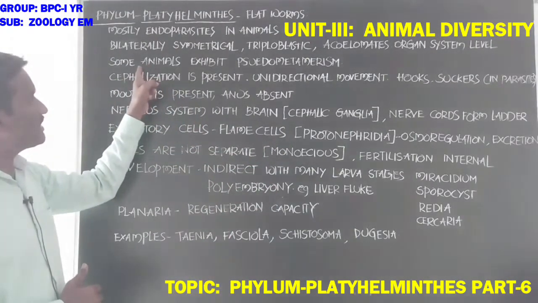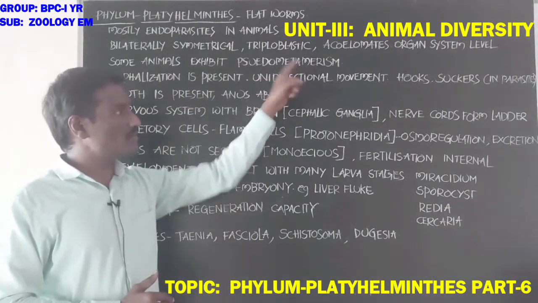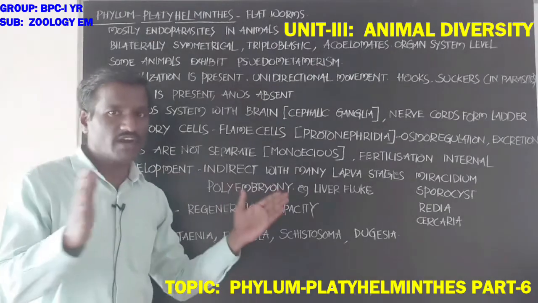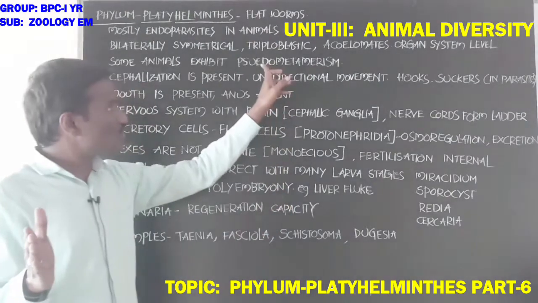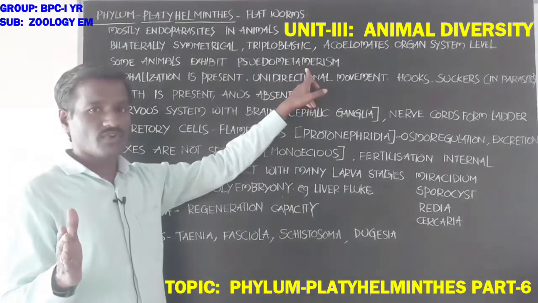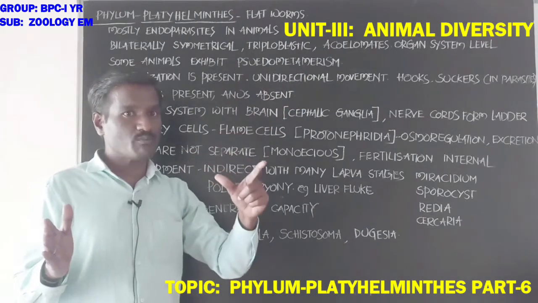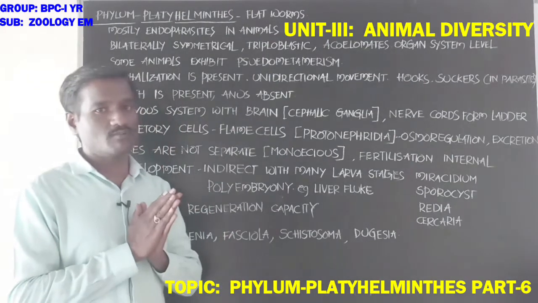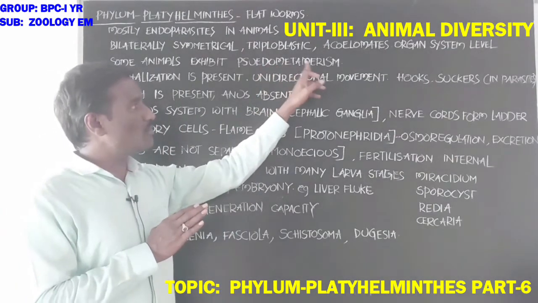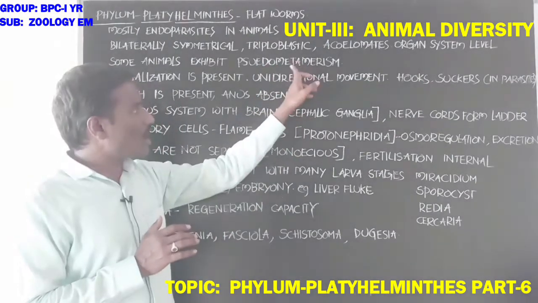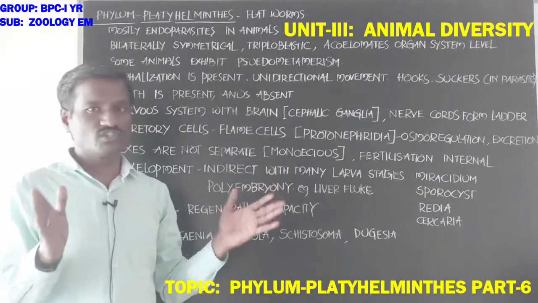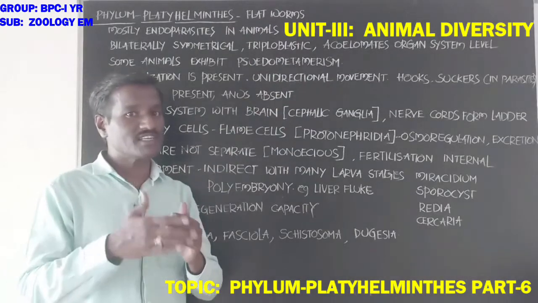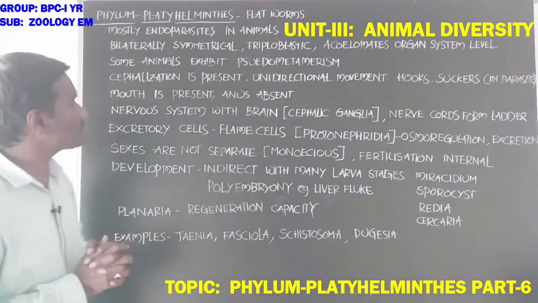Next, students, some animals exhibit pseudometamerism. Metamerism means the animal's body is divided into segments. In pseudometamerism, internal segmentation is present and external segmentation is absent in these animals. That is called pseudometamerism.